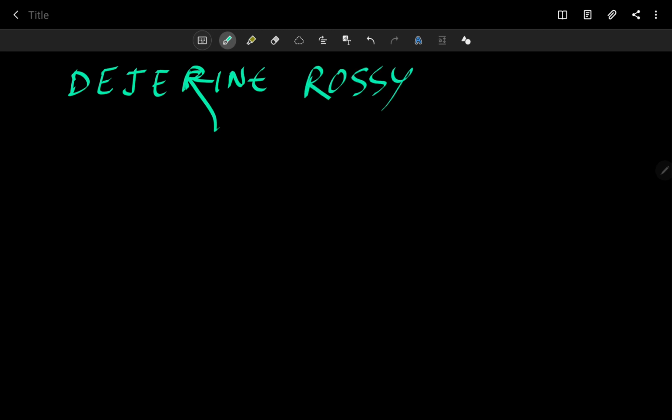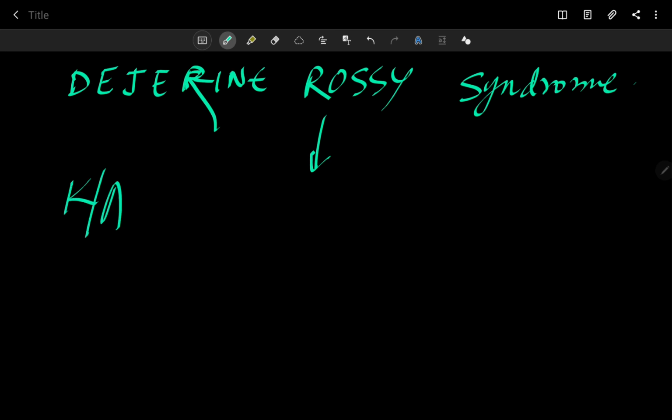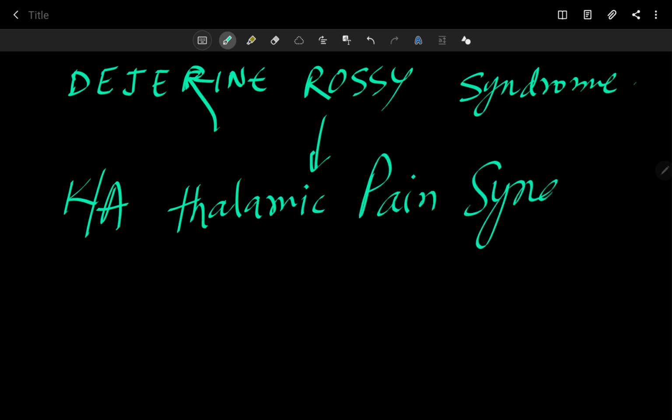One detail, this is called Dejerine-Roussy syndrome. This is very simple. What is Dejerine-Roussy syndrome? Also known as thalamic pain syndrome.